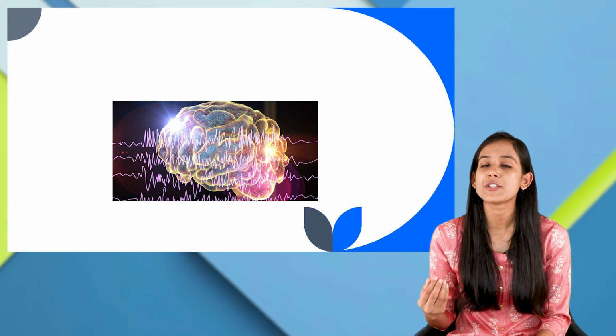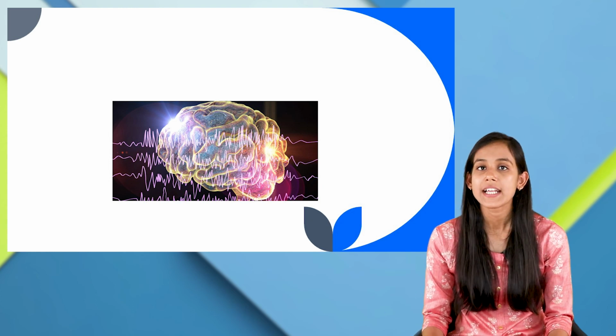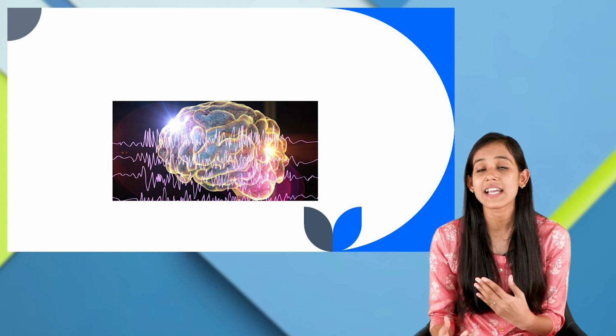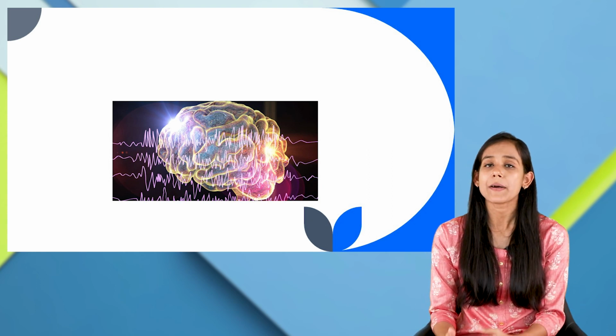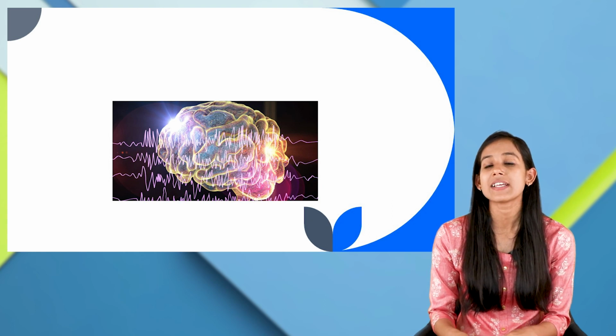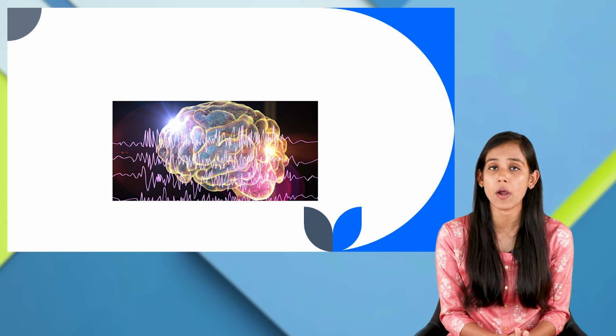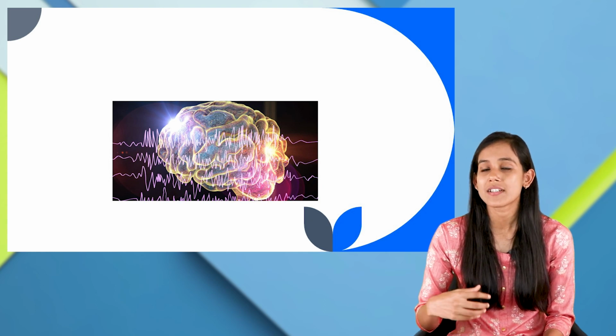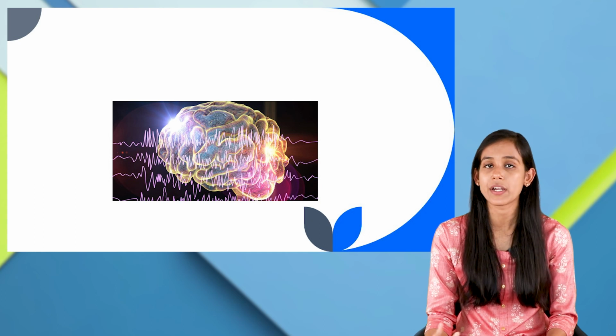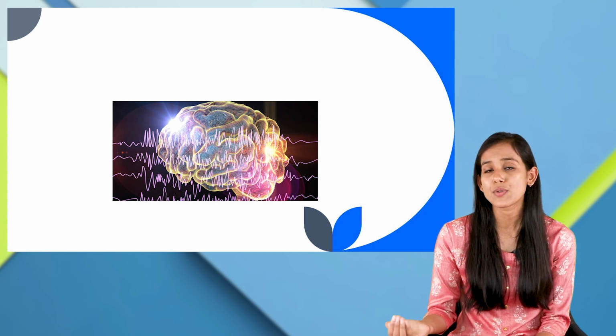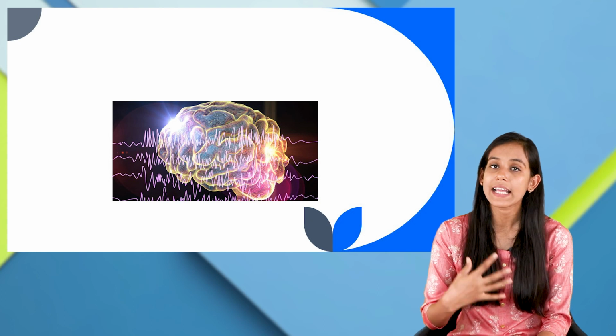The inhibition would be too little compared to that, right? And because of that, there would be sudden excitatory signals. And apart from that, again, if the excitatory neurons are working properly, the excitation is proper, but the inhibition is not happening properly, or the inhibitory neurons are not working properly, then again the result would be the same. So here basically two major things, that is excitatory neurons and inhibitory neurons, right?